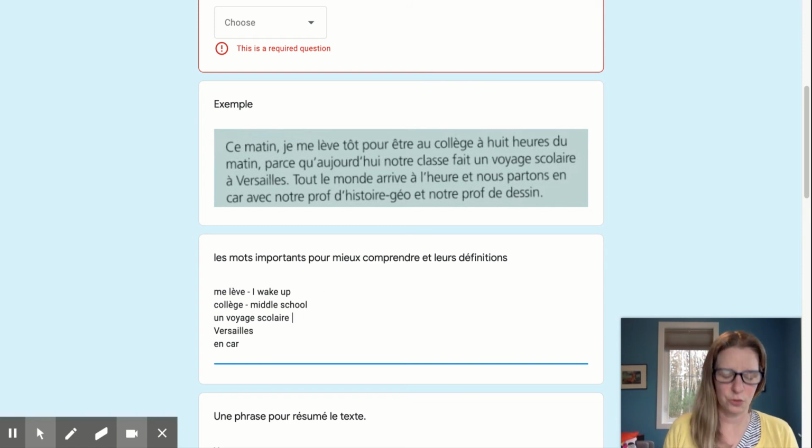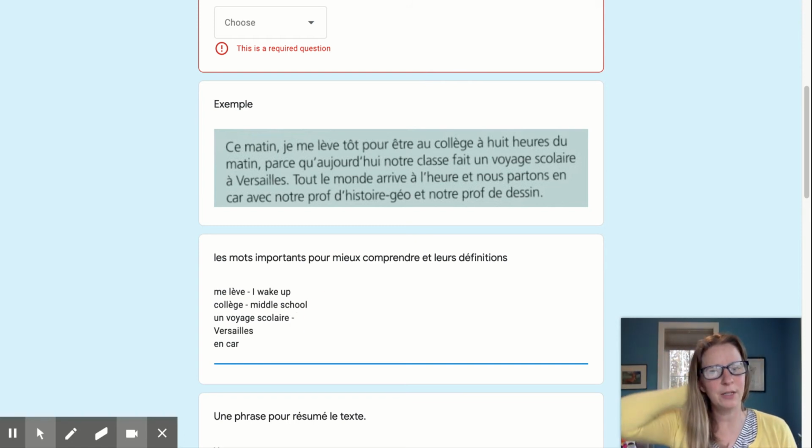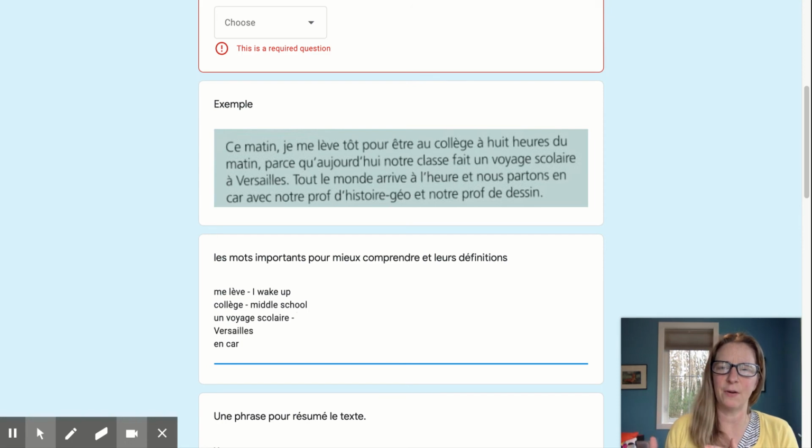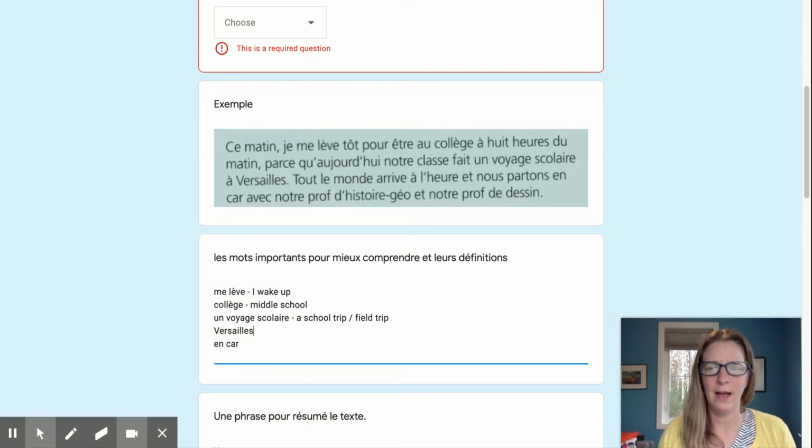Un voyage scolaire. So this might be a word you're not familiar with, but we should be able to piece it together, right? We have voyage, which means a trip, and scolaire, which is connected to school. So it is a school trip. We could also call it a field trip if we wanted to. Right? Versailles is a city in France. We should be familiar with this because through our history classes, right? It's also where the big palace is.